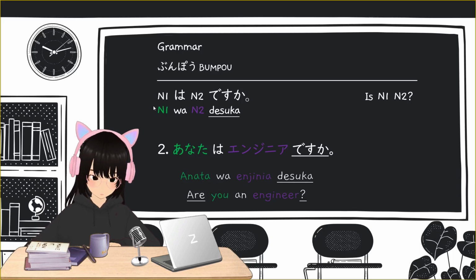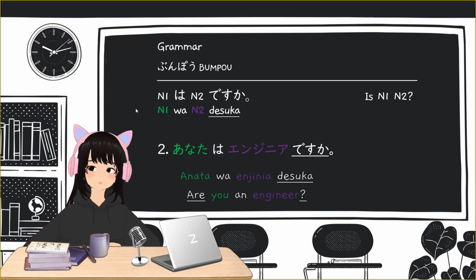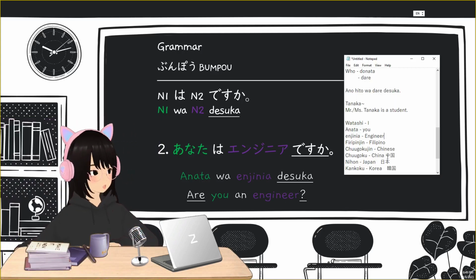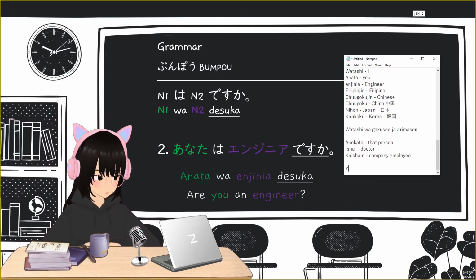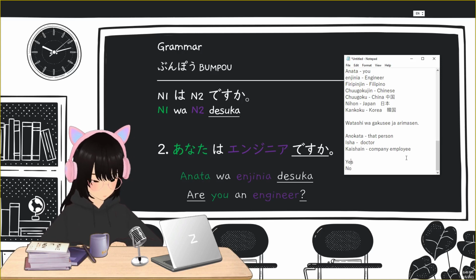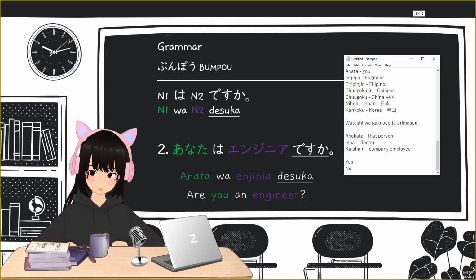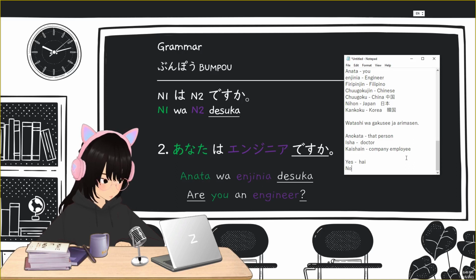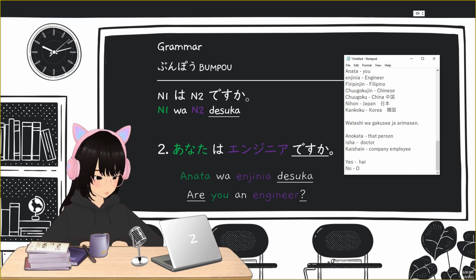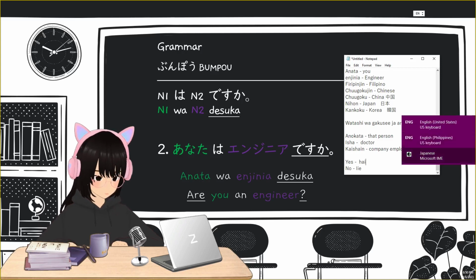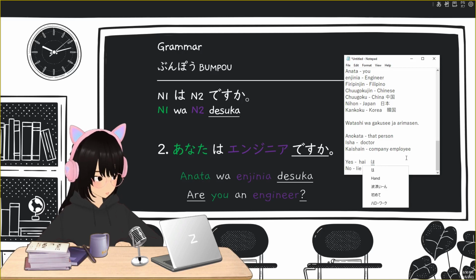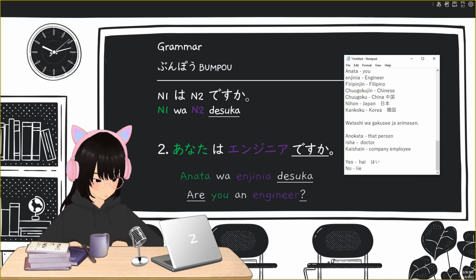And by the way, since this is a question sentence, now you can use the basic replies. You can answer with the basic replies, yes or no. Now, what is yes in Japanese? Yes is hai, and no is iie. So that is yes and no. If we write it in hiragana, hai and iie.